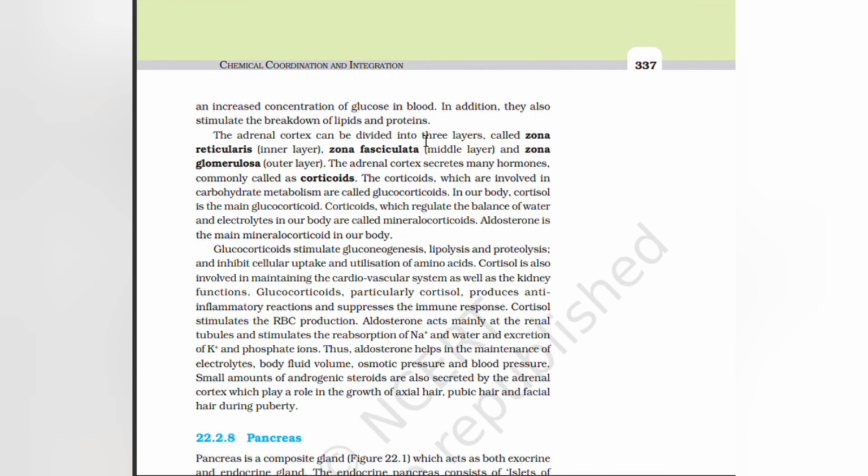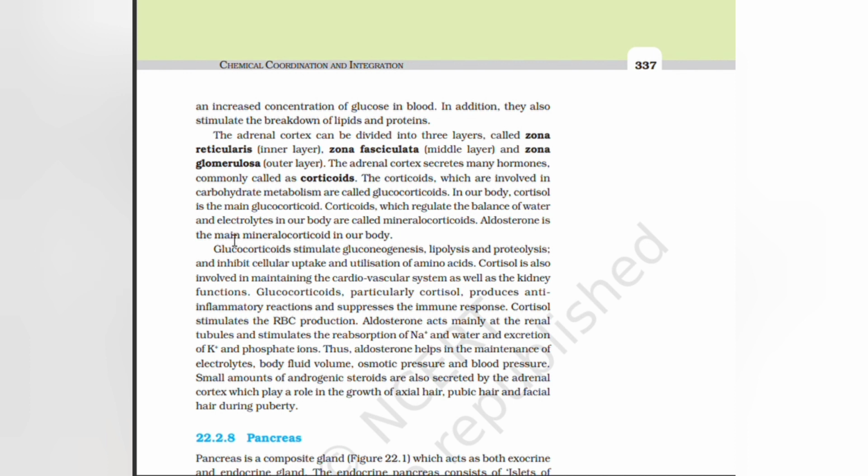Adrenal cortex can be divided into 3 layers called zona reticularis, zona fasciculata, and zona glomerulosa. Adrenal cortex secretes many hormones, commonly called the corticoids. Corticoids, which are involved in carbohydrate metabolism, are called glucocorticoids. In our body, cortisol is the main glucocorticoid. Corticoids, which regulate the balance of water and electrolytes in our body, are called mineralocorticoids.